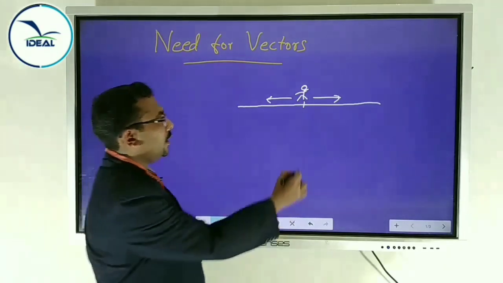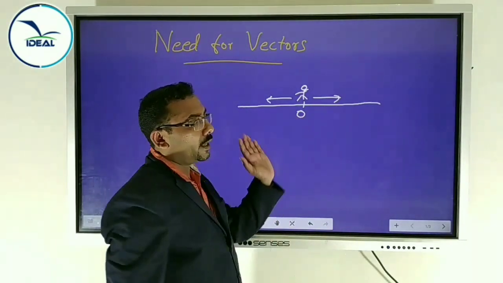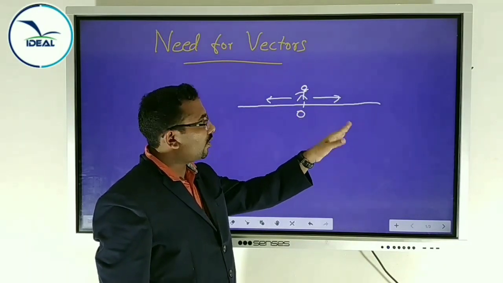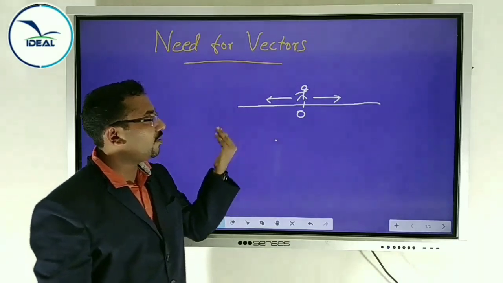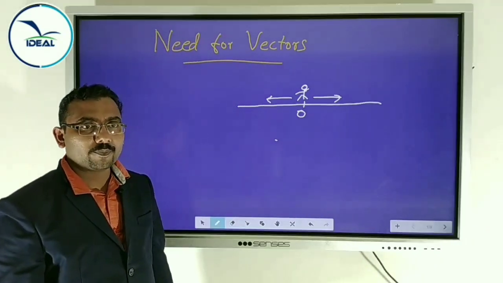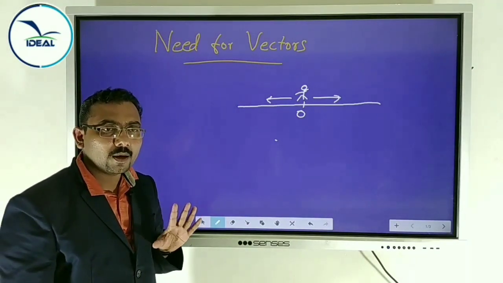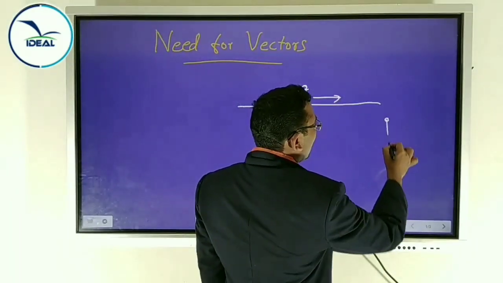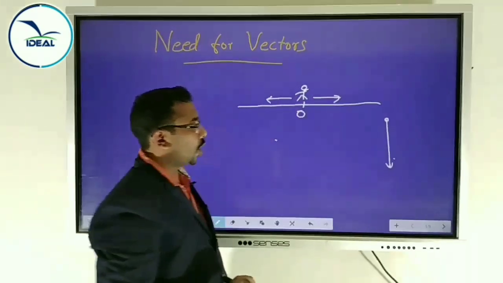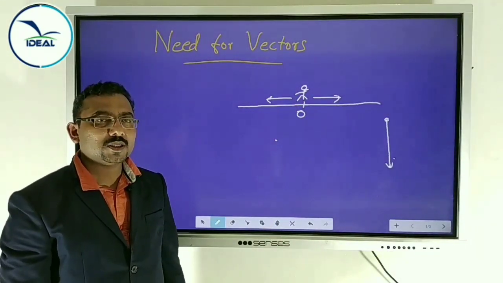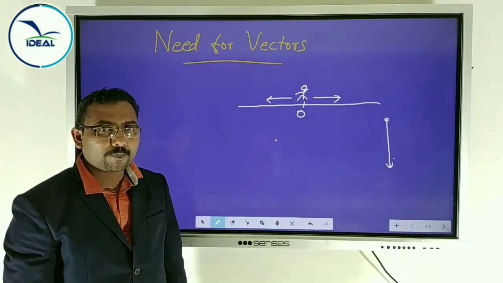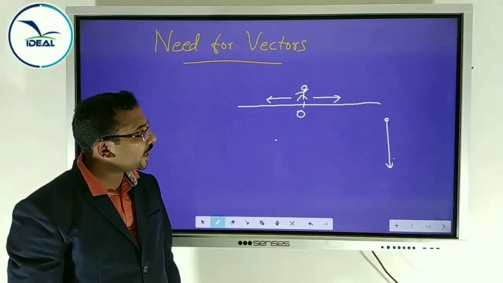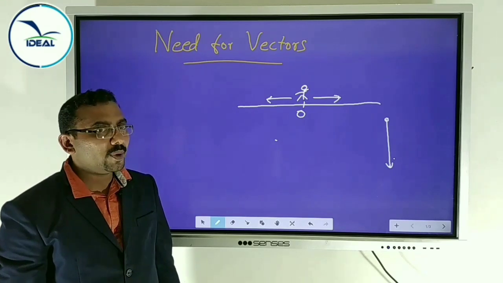We can take any position as the origin, and right or forward is taken as positive, left or backward is taken as negative. Only two directions are possible in one dimension. As another example of vertical motion, we drop a stone. It is moving downward. Downward or upward, only two directions are possible in one dimension.